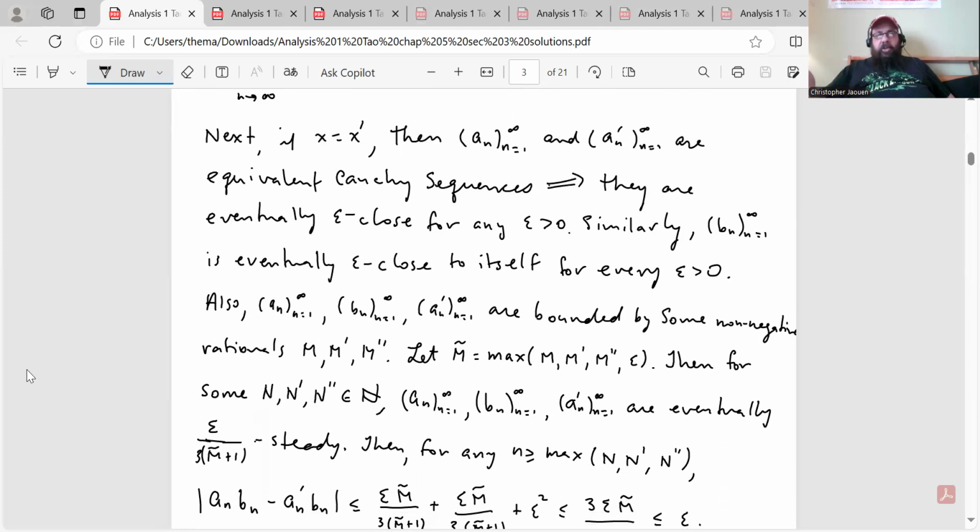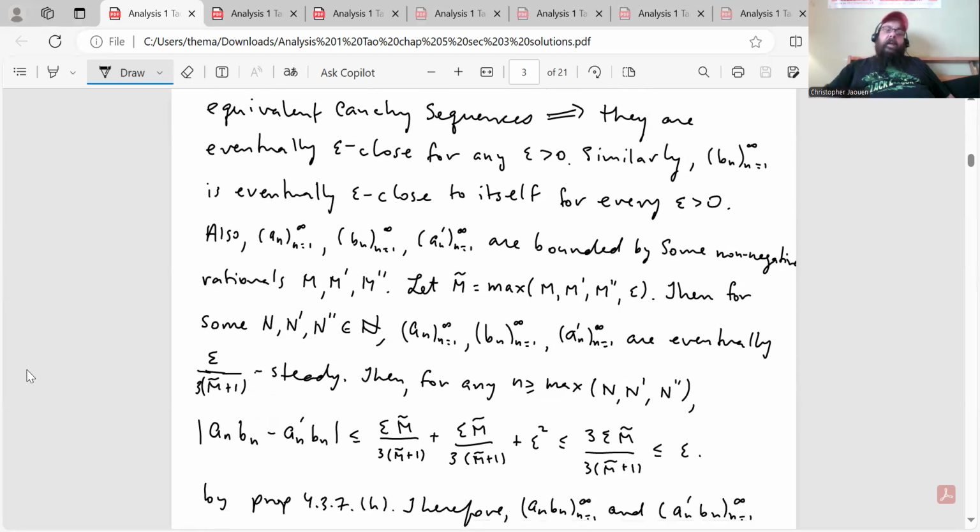Again, that's because they're Cauchy sequences. Let M tilde equal the maximum of M prime, M double prime, or epsilon. Then for some N prime, N double prime in the natural numbers, the sequence of an's, the sequence of bn's, and the sequence of an primes are eventually epsilon over 3 M tilde plus 1 steady.